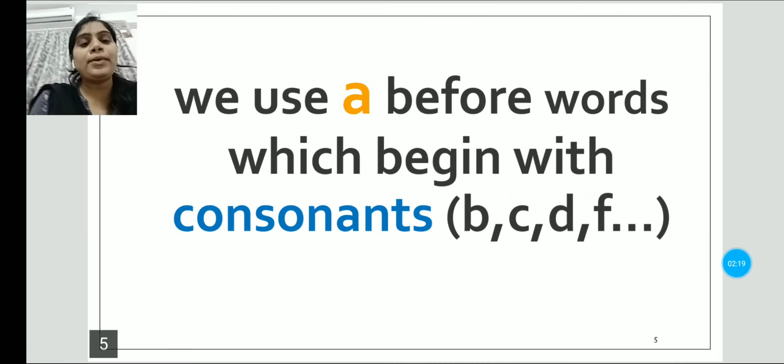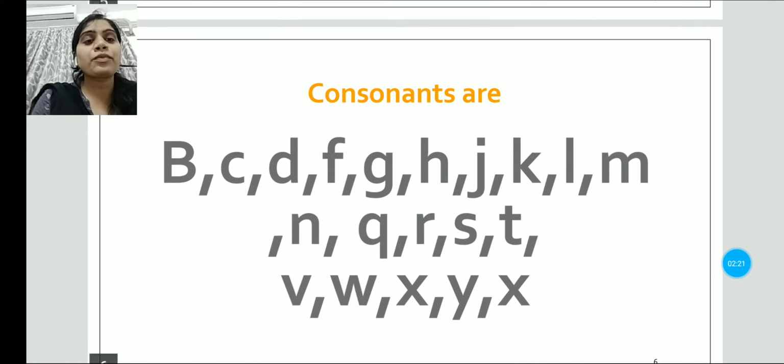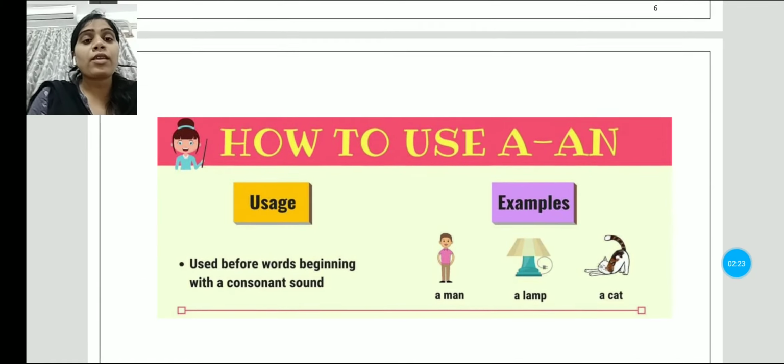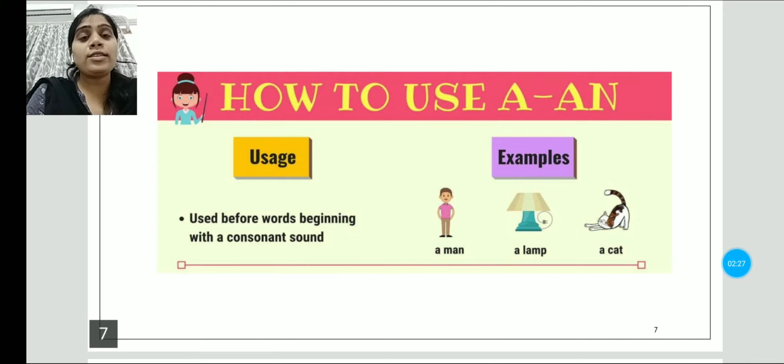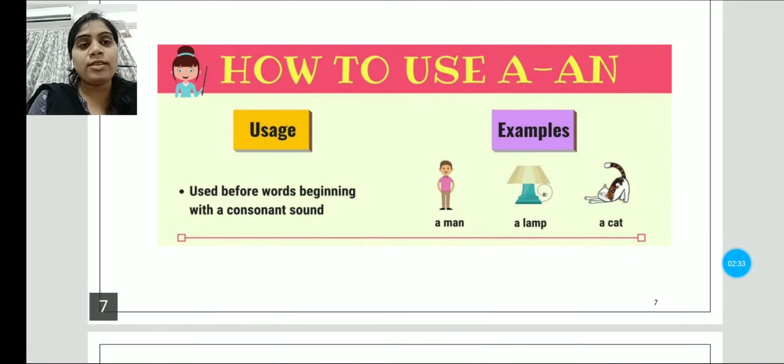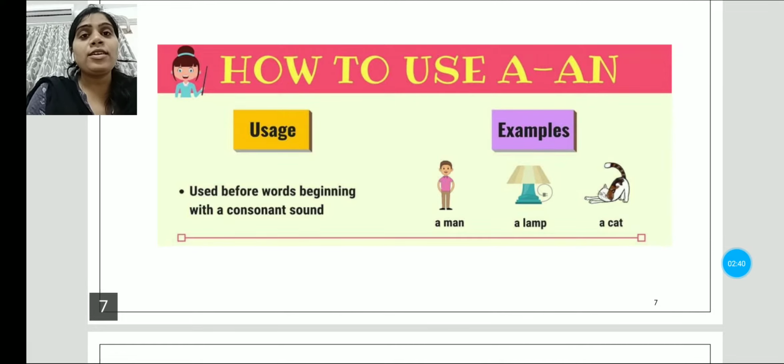For example, how to use a? A is used before words beginning with a consonant sound. For example, a man, a lamb, a cat. This is shown in the image.